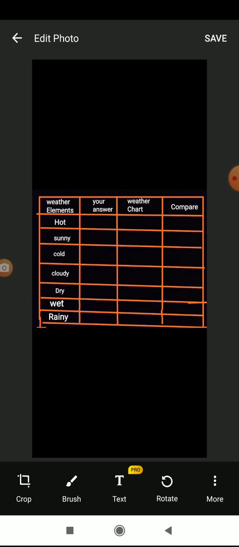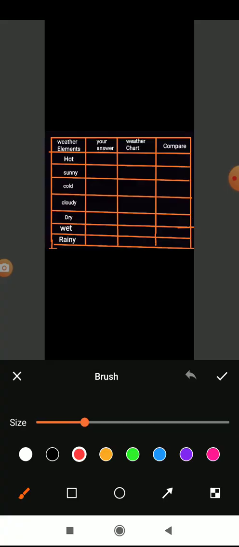So how was the weather yesterday, students? When you went outside, when you went out of your home, then what did you feel? Whether you felt hot or you felt cold. That one you have to tick here. If you felt hot, tick hot. If you felt cold, tick cold. Understood?